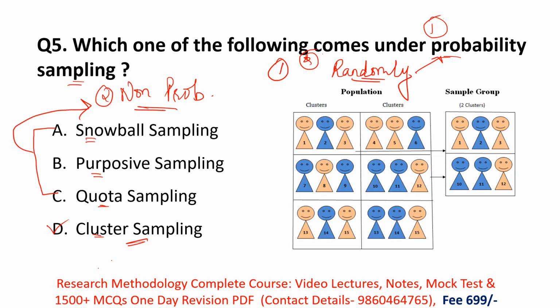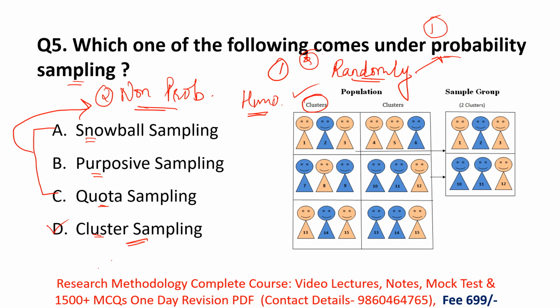First of all, we'll see this diagram of cluster sampling. In cluster sampling, researchers have a large population which is homogeneous.